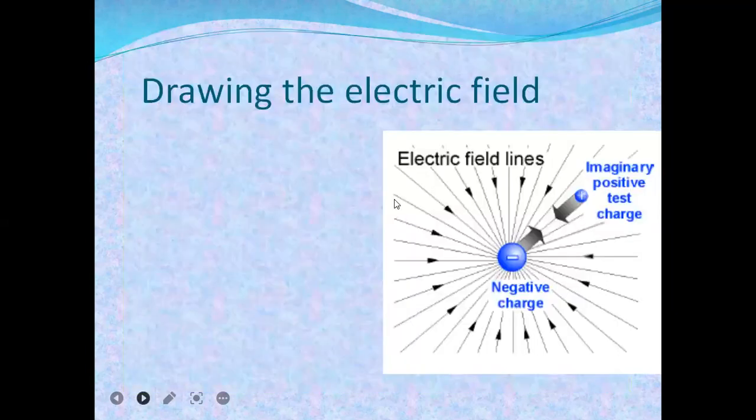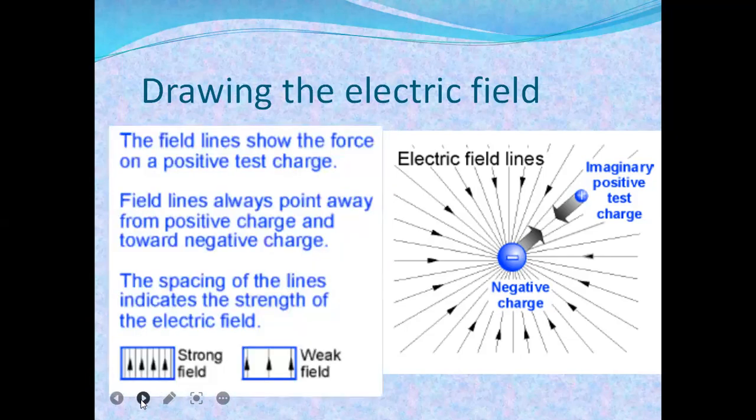Drawing electric field lines. We have to imagine these lines, a negatively charged body and an imaginary positive test charge. If we place a test charge, a positive one, the lines of force go away from the positively charged body and enter the negatively charged one. So the field lines show the force on a positive test charge. Field lines always point away from positive charge and towards negative charge, with the spacing of the lines indicating the strength of the field.